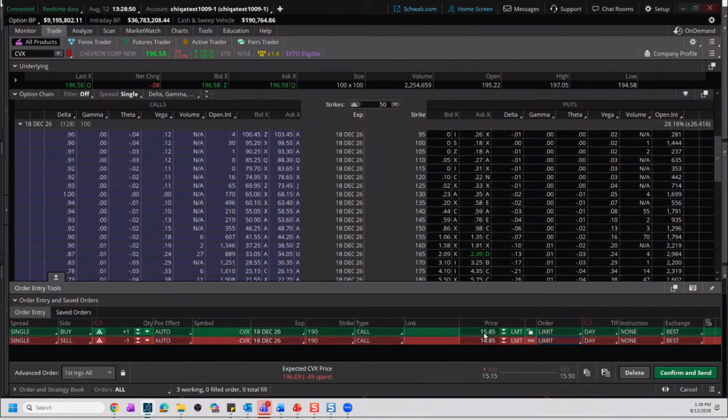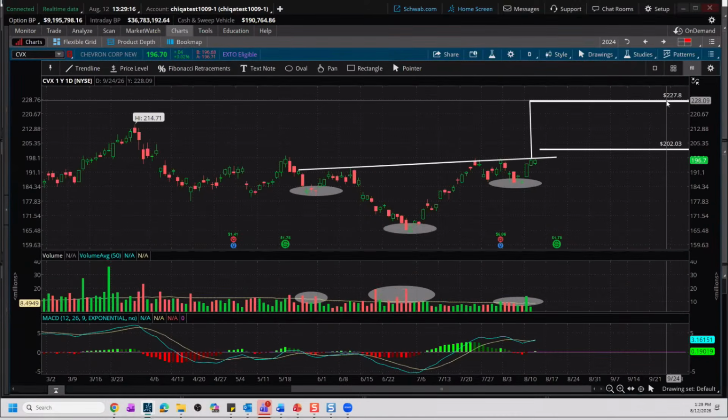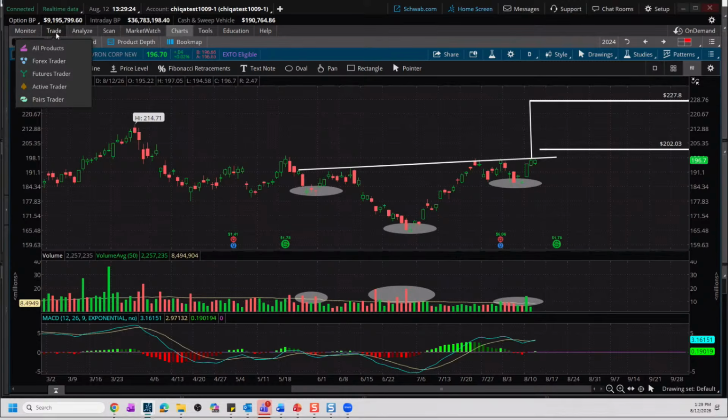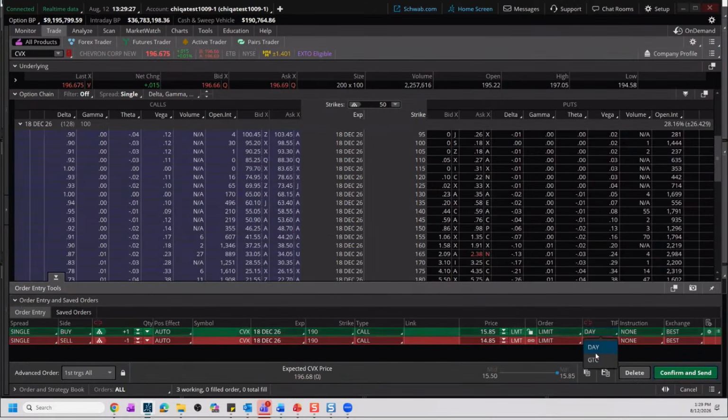So we're going to focus on a conditional order entry because we're waiting for specific conditions. We're saying wait till the price moves above 202, and that could happen within the next few days or over the next week or so. And that would give us an idea of where we could enter that trade, for the option to give us confirmation. Now, we also had our profit target up near 228, right around there, 227, 228, that price could go to in the next few months. So that's a $25 move to the upside, even further from where the price is now. So what we're going to do is first make these good till canceled, and then I'm going to show you guys how to create those conditional orders.